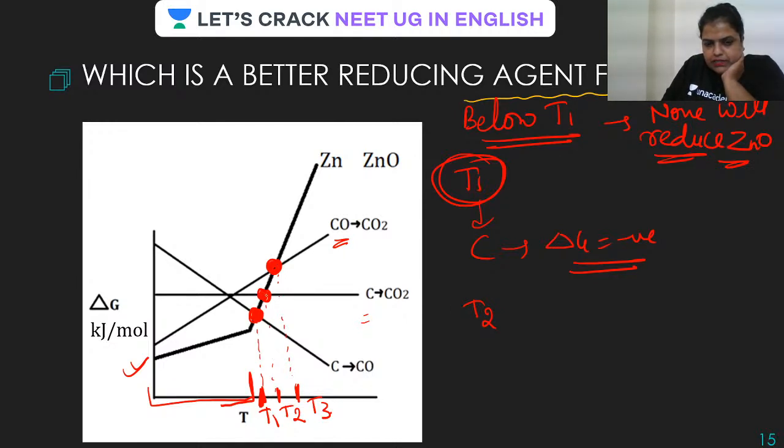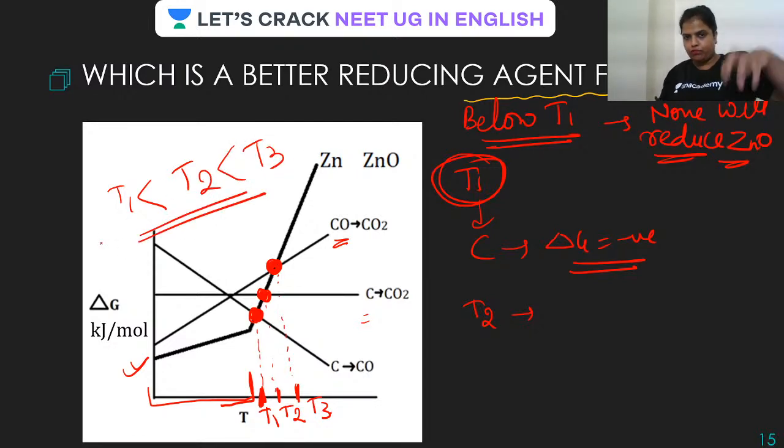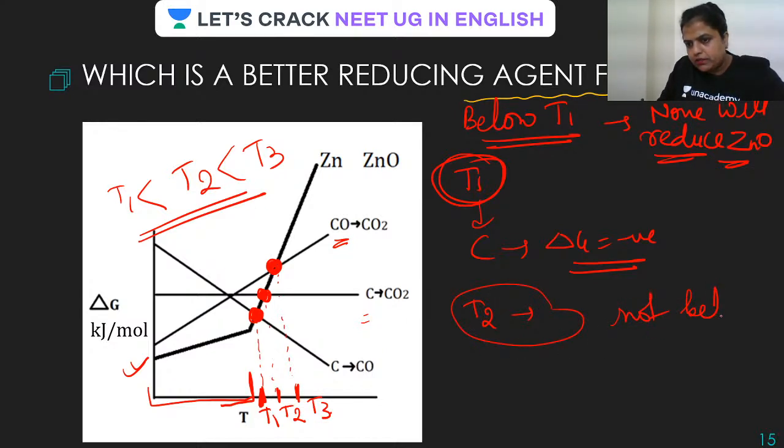Though the temperature is more, delta G is not negative, isn't it? If you compare T1, T2 is more than that, T3 is further. So we have to look for temperature also. And here delta G is 0. So this is also not better.